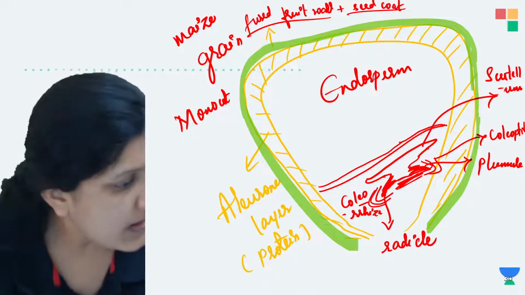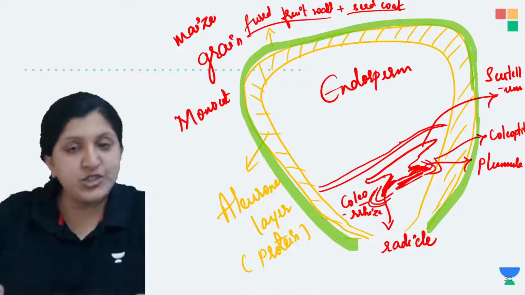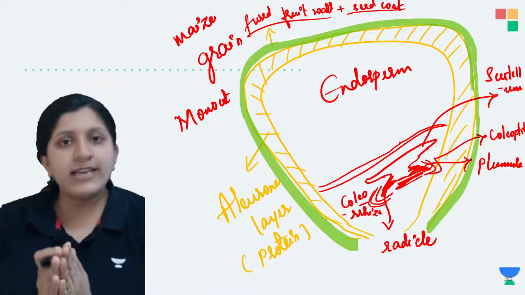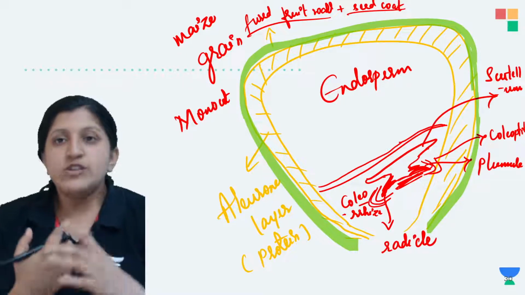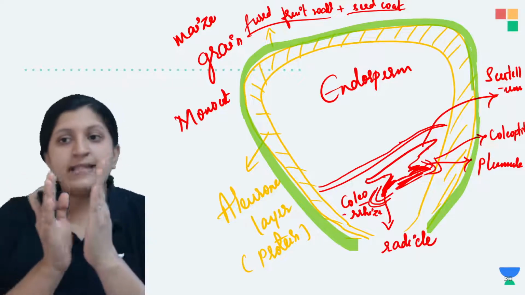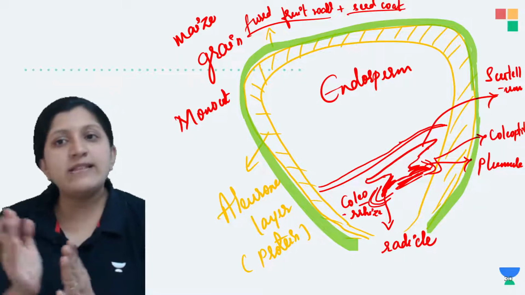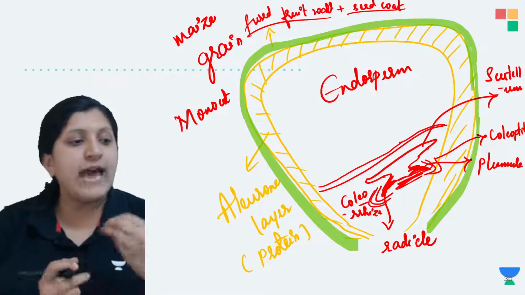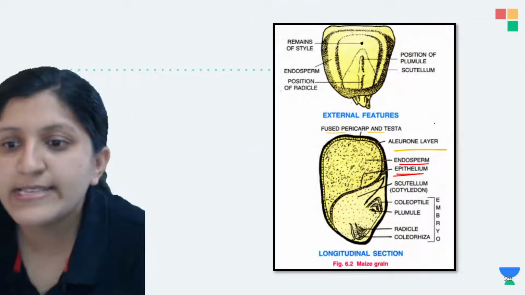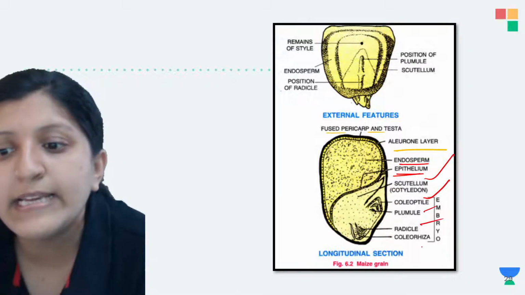Alright. So why are the walls fused? That is a grain, and since there are no tissues in between, usually what happens between the ovary wall and the integument is that there will be a lot of tissues. In certain cases there is a degeneration of those tissues, and that's the reason these walls get fused. So the fruit wall and the seed coat are together, and that is when we call it a grain. Okay, so there is a scutellum which is a cotyledon, and you can find a coleoptile, plumule, radicle, and a coleorhiza.